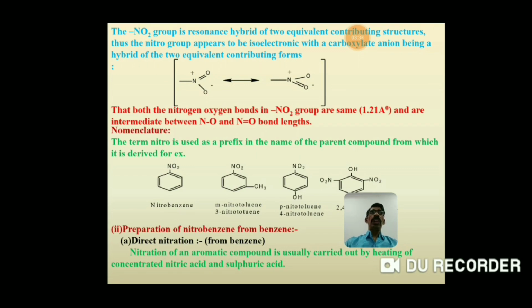Now, this NO2 group is a resonance hybrid of two equivalent contributing structures. These two contributing structures are given, in which the nitrogen oxygen bonds in the NO2 group are the same, that is 1.21 angstrom, and are intermediate between the N single bond O and N double bond O bond lengths. So these are the two contributing structures.